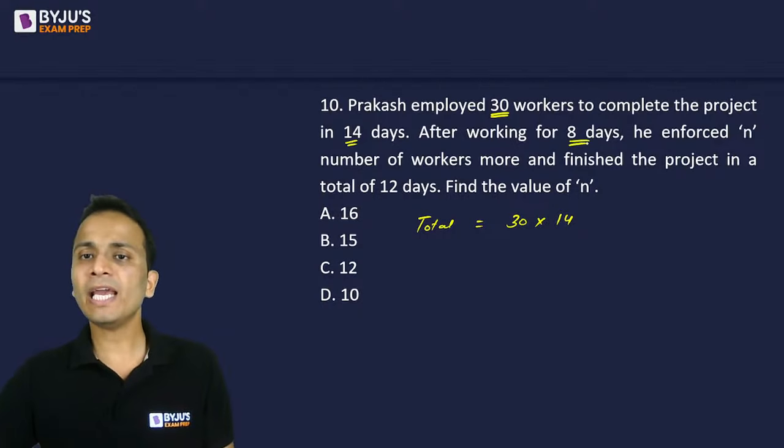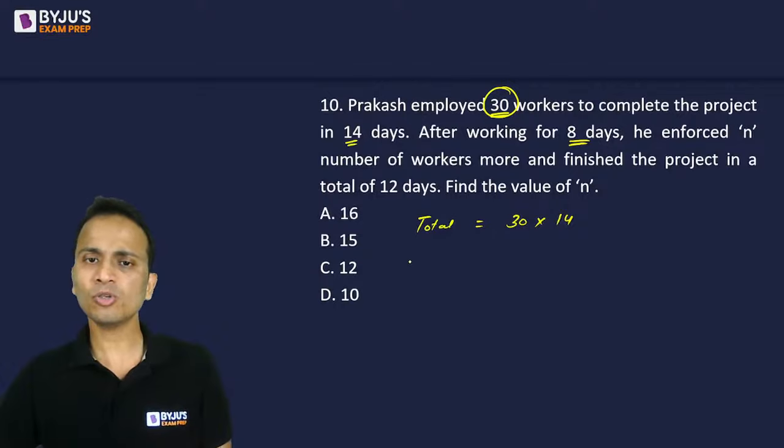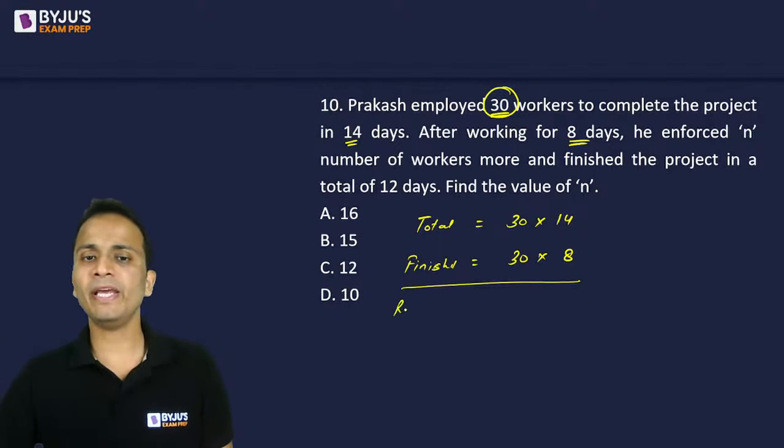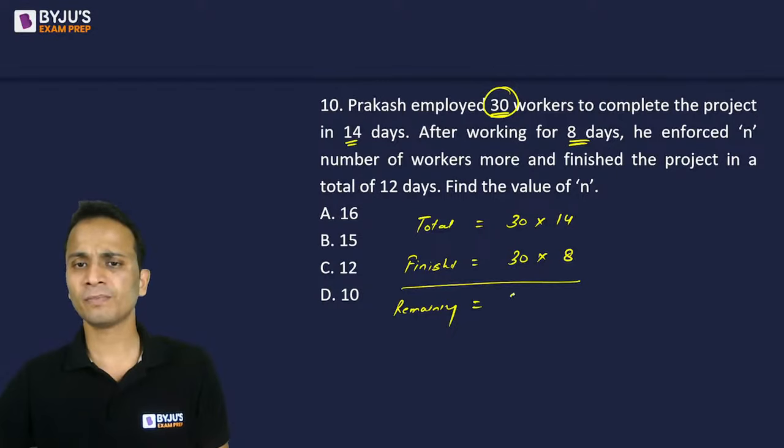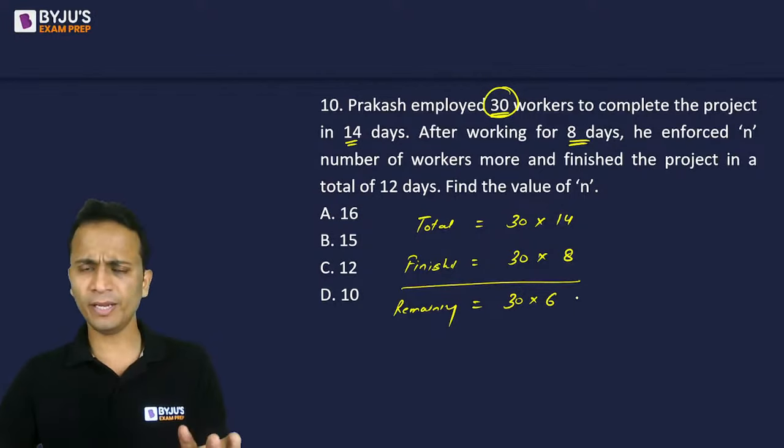Now, in 8 days, these 30 workers would have finished some work. So the amount of work finished will be equal to 30 workers have worked for 8 days. So the remaining work will be equal to 30 into 14 minus 30 into 8. That can be written as 30 multiplied by 6. That is 180 units. Okay.